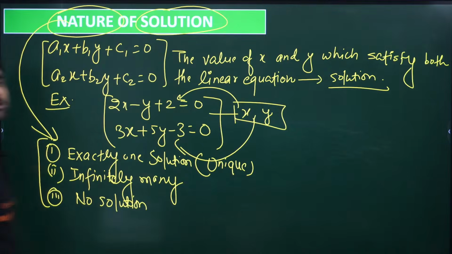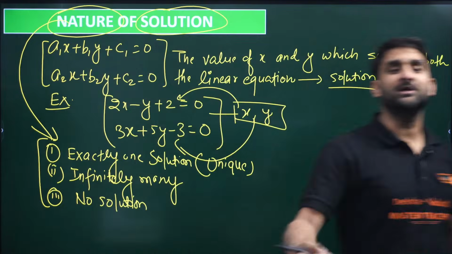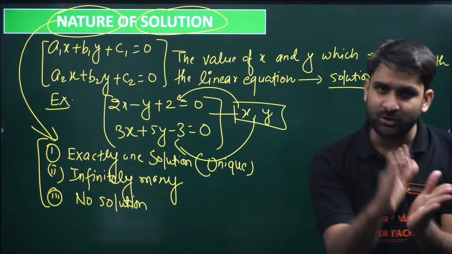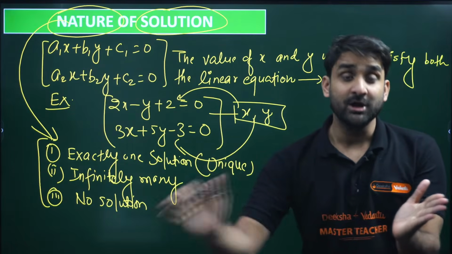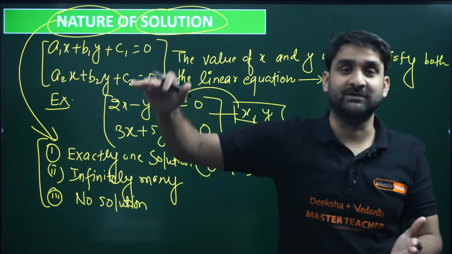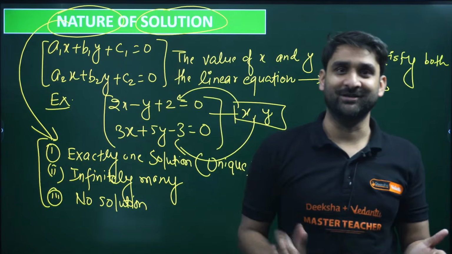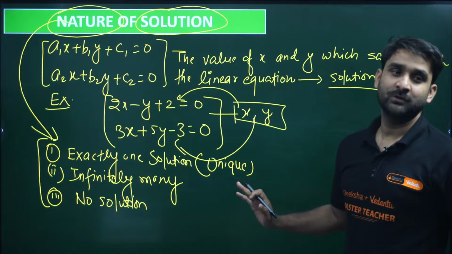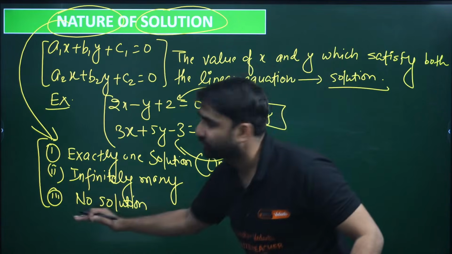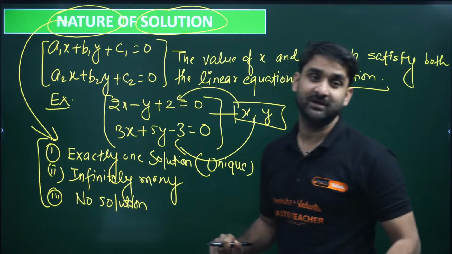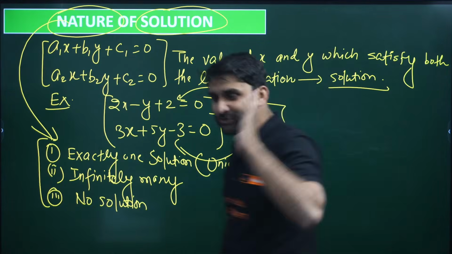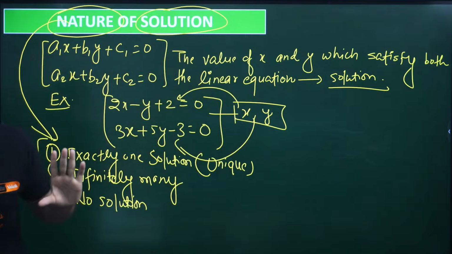If I ask you the nature of solution, how many possibilities are there? Three possibilities. You might get only one solution, only one value of x and one value of y. You might get so many values of x and y, meaning infinitely many solutions, and there is a chance of no solution also. So there are three natures of solution: exactly one solution, infinitely many solutions, and no solution. I hope this is clear to everyone.